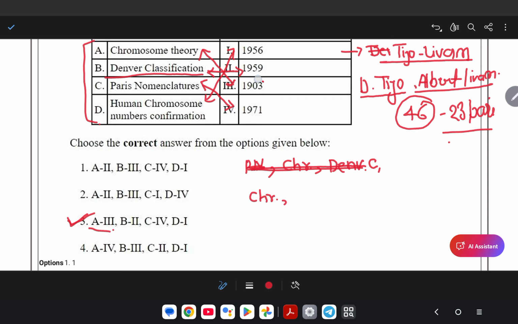Second one is chromosomal number identification. Third one is 1959, Denver classification, and the last one is Paris nomenclature.